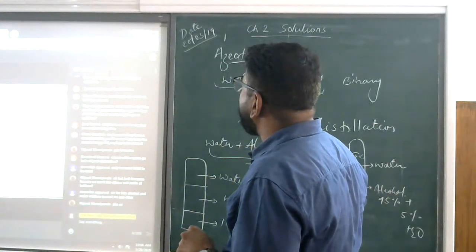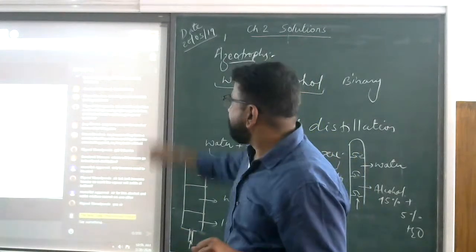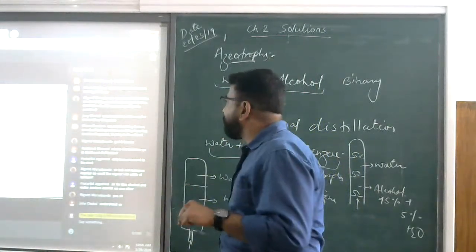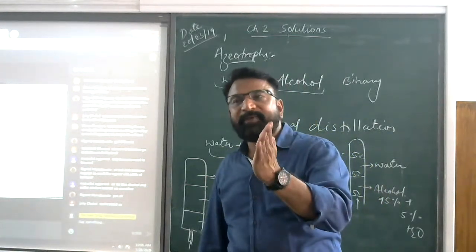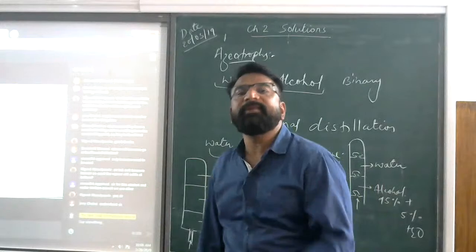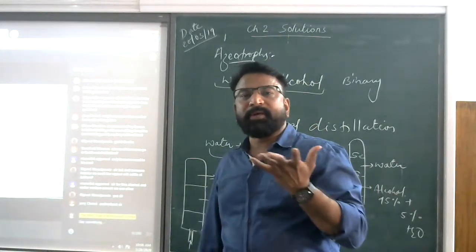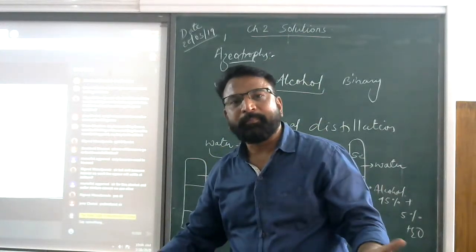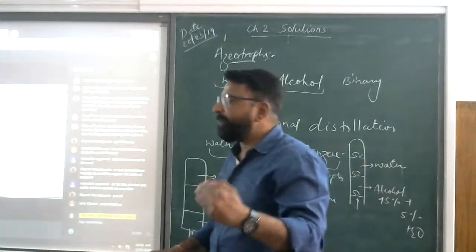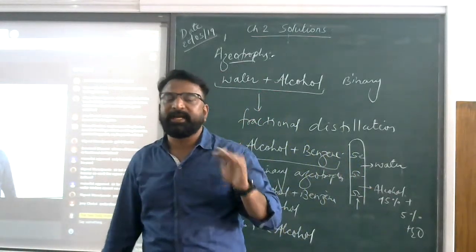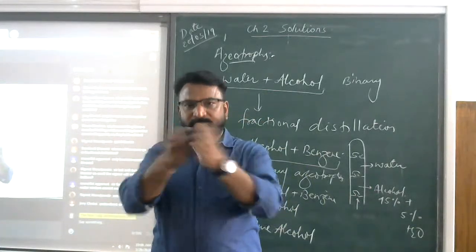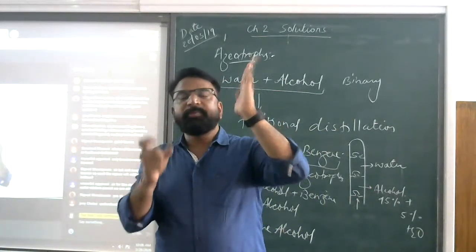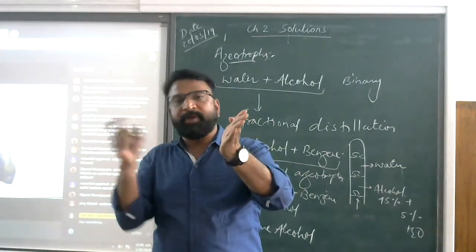Rigved asked me one question earlier: what will happen after getting 95% alcohol and 5% water, if we boil them together? They will not separate any better. Suppose I take 120 degrees Celsius, both will evaporate, but the combination will still be 95% alcohol and 5% water.